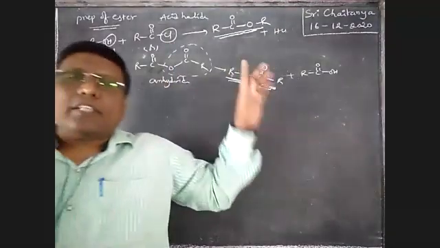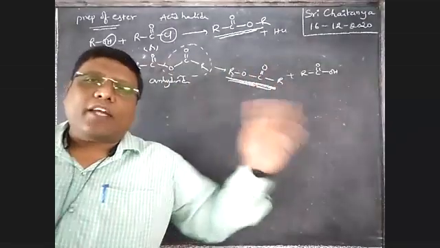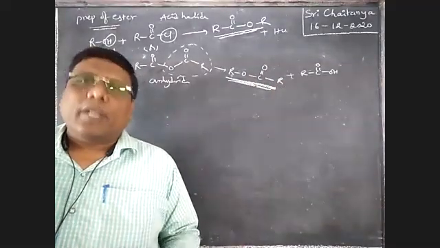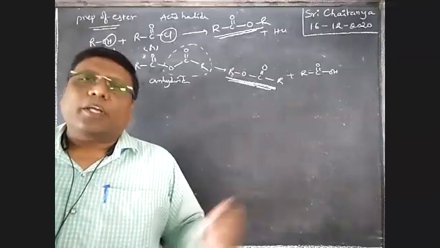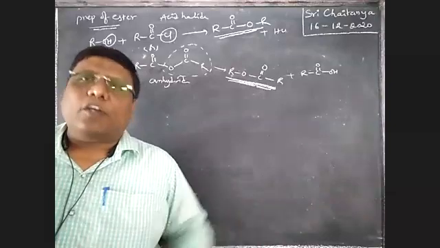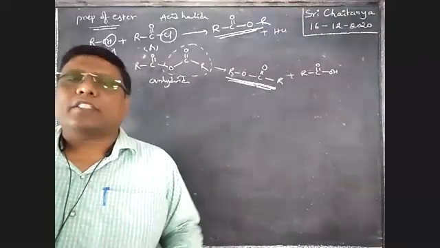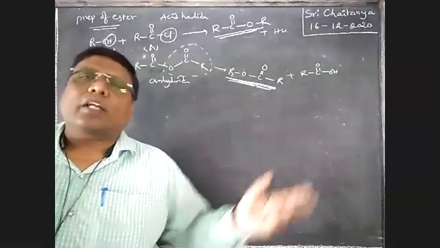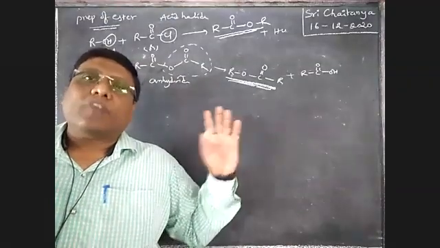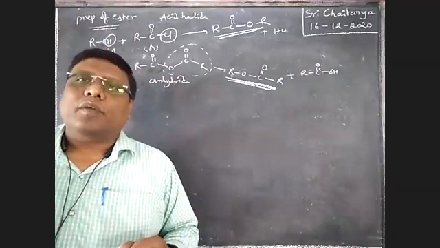When these esters are formed, they are heated at about 500 to 600 degrees centigrade. Automatically, alkene is the product. That means pyrolytic elimination, beta elimination takes place, finally leading to alkene as the product. This is the preparation of alkenes from esters.